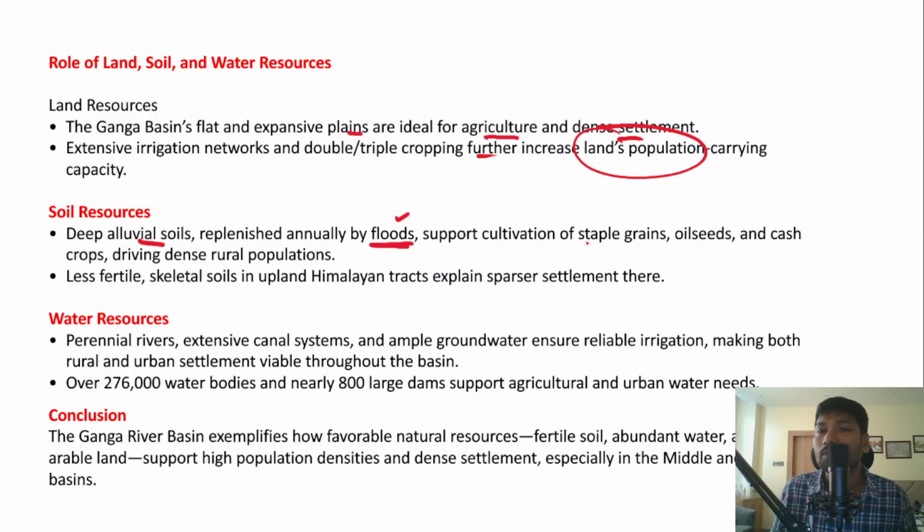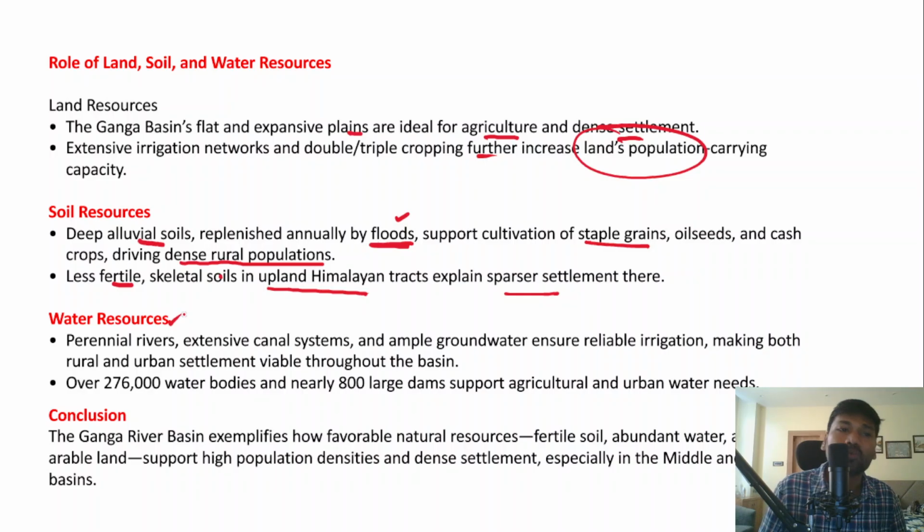Therefore it supports staple grains, oilseeds cultivation, and cash crops. So ultimately it drives the dense rural populations. And in fact, the soil resources are less fertile, skeletal soils in upland Himalayan tracts. So they explain the sparser settlement in the Upper Ganga Basin, such as Uttarakhand and Himachal Pradesh.